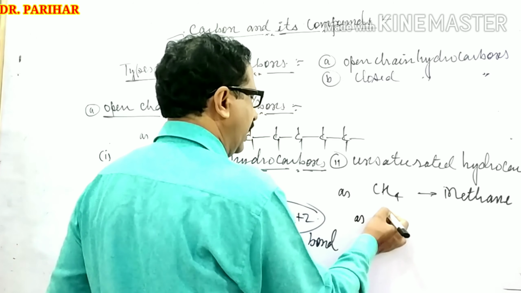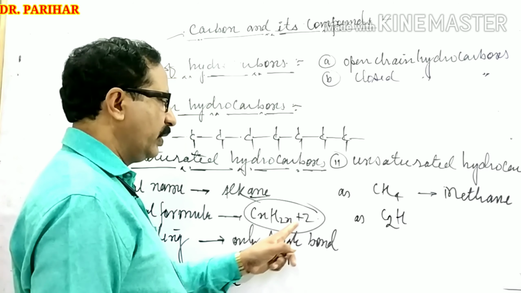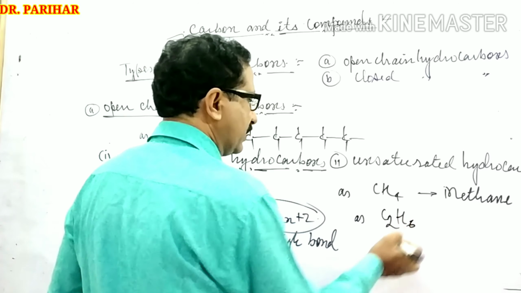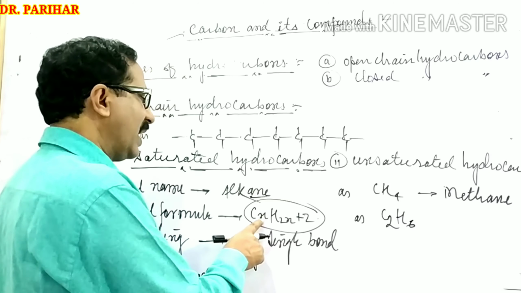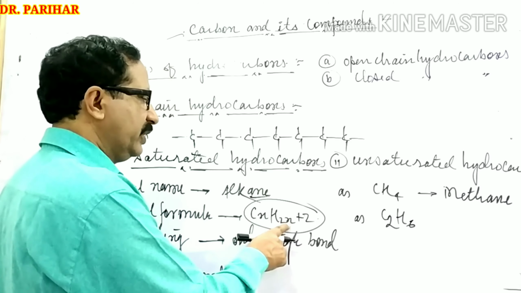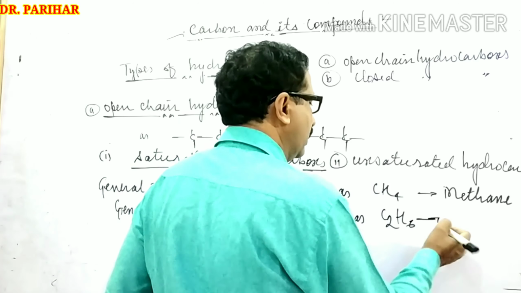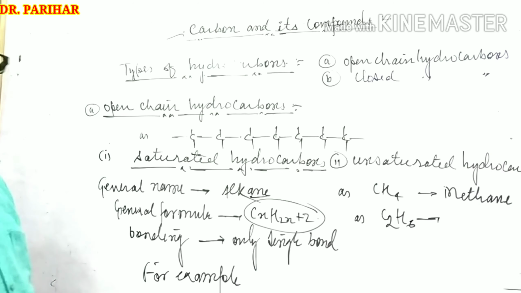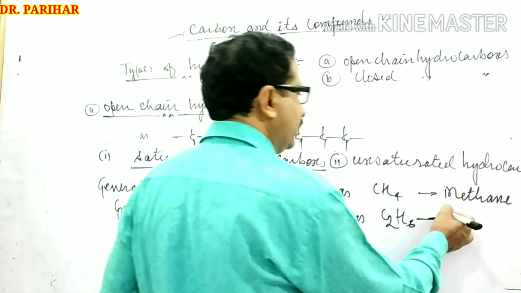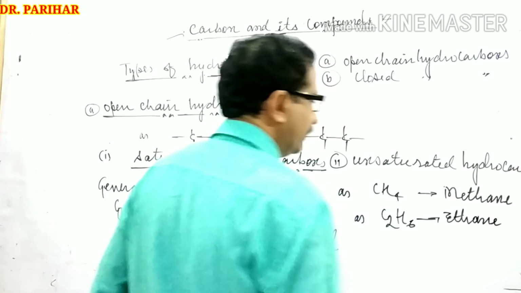If we take 2 carbons, then 2 times 2 plus 2 makes 6. Follow this formula. Place 2 in place of n, then carbon 2, hydrogen 2 times 2 plus 2 makes 6, so C2H6. The prefix for 2 carbon atoms is eth, and this is known as ethane.